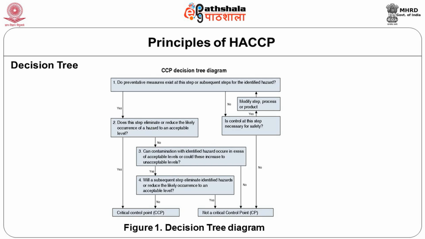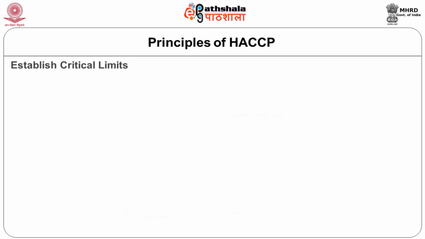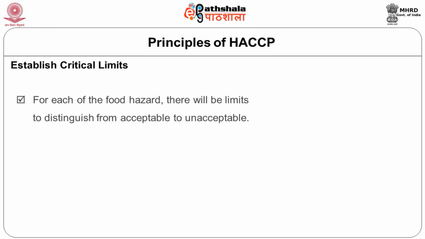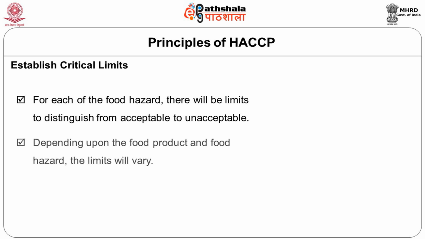So that's how a CCP decision tree, critical control point decision tree, will help you to identify whether you will be able to control a hazard or not, and if not, what is the best method of doing it. It has to be done before you start the process, or within the process you have a method to control the hazards. Once you have identified the hazards, then you establish critical limits.